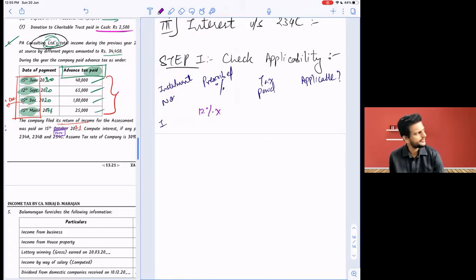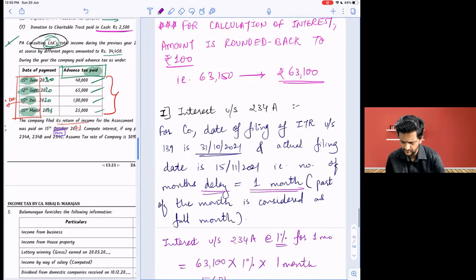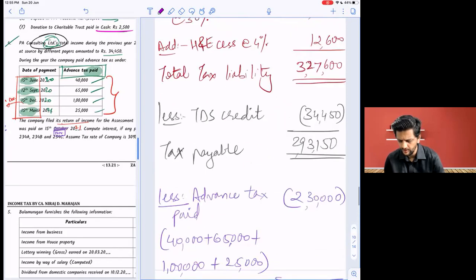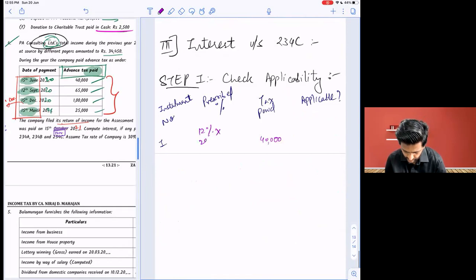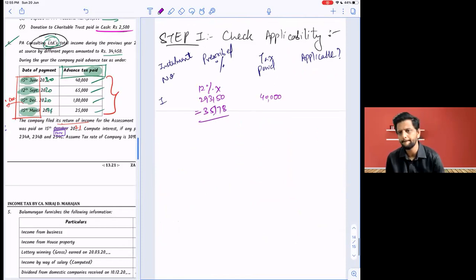12% of total tax liability payable. 293 something now. Yes. After TDS, 293,150. All of you got it or no? 35,178. 35,178. Very good. Paid is 40,000. 234C will come for first calculation. No. Very good.